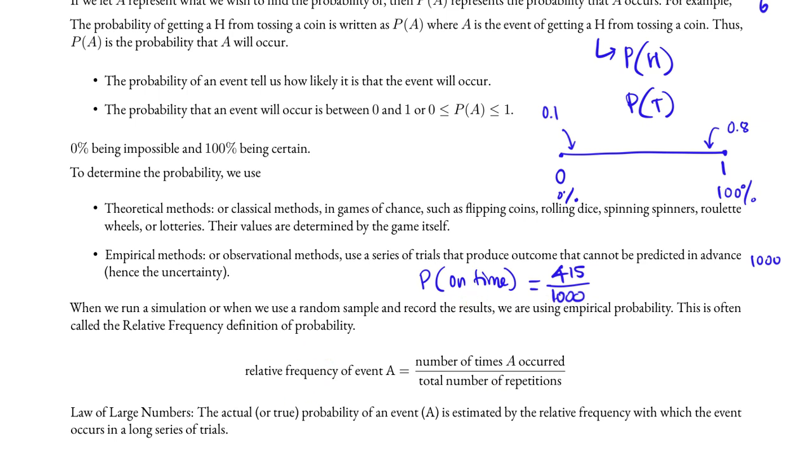The probability of an event is the number of times that the event occurs out of the total number of repetitions. In this case, we repeatedly take the bus 1,000 times, and we found that it is on time 415 times. The law of large numbers says that as long as we repeat the trials a very large number of times, then this relative frequency will tend to the probability in the long run.